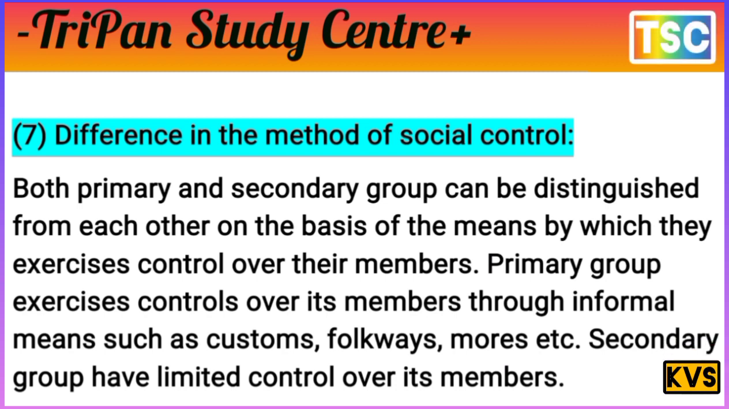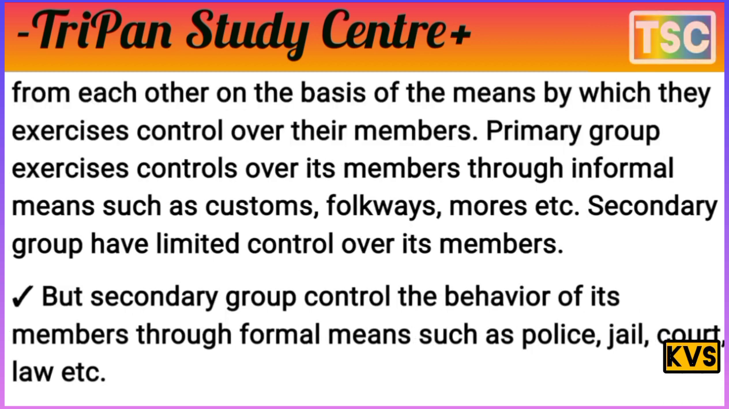Primary groups exercise control over members through informal means such as custom, folkways and mores. A secondary group has limited control over its members, and controls their behavior through formal means such as police, jail, court, law, etc.